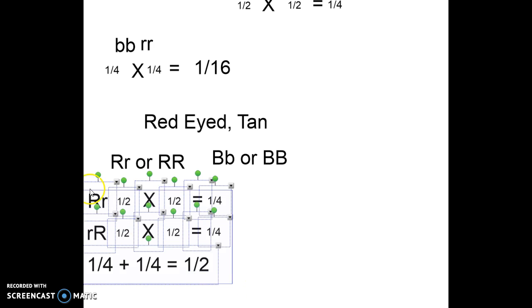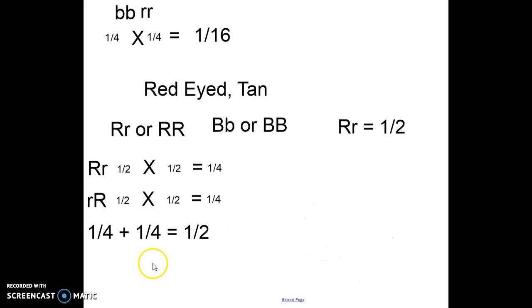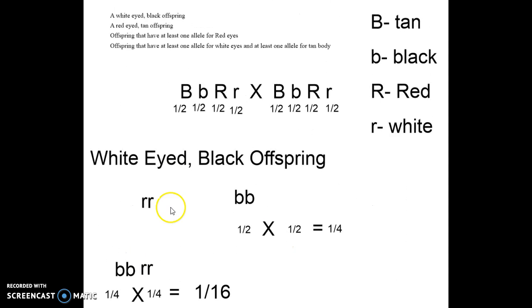So 1/2 of all the offspring will have a capital R, lowercase r. All right, let's now do the homozygous dominant, capital R, capital R. Well, let's go look at the parents. You need this R and this R.